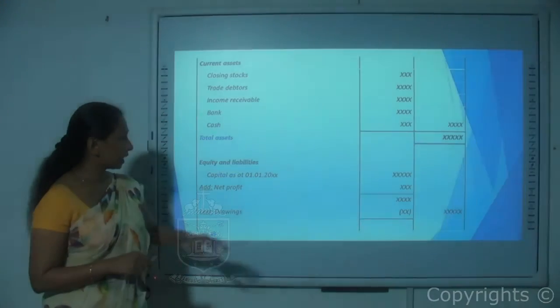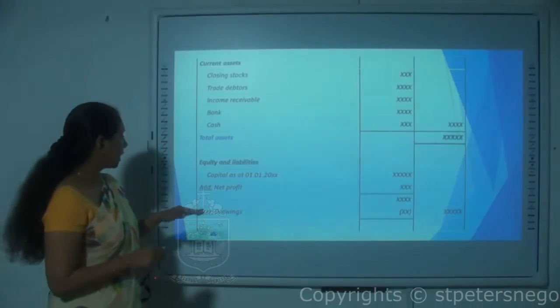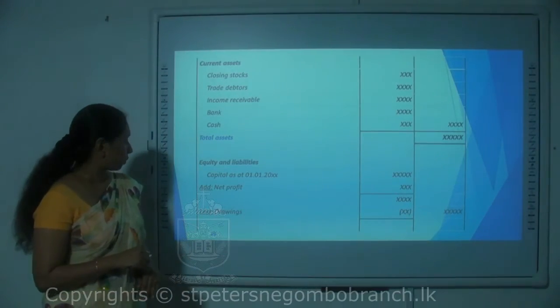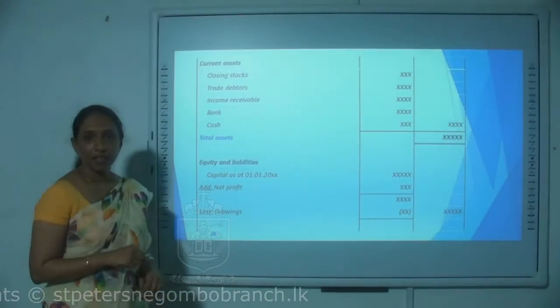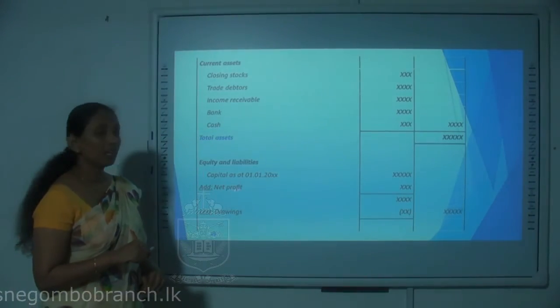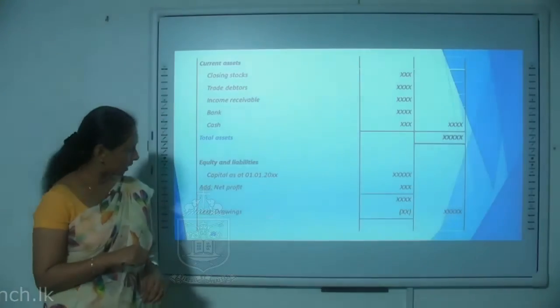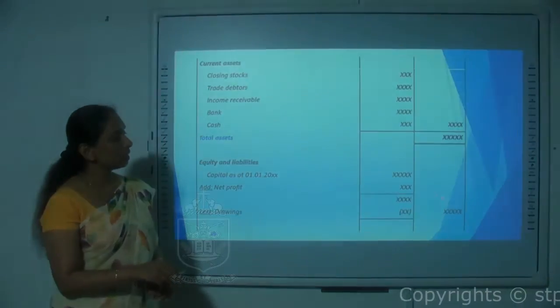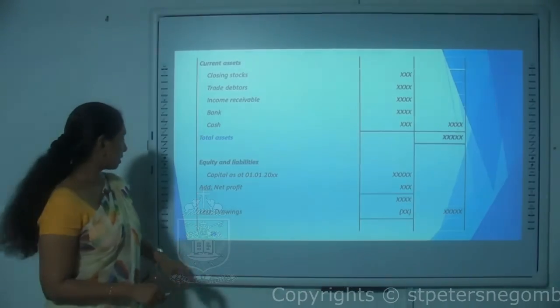Thereafter, we will mention the items which reduce the owner's capital. So here we have drawings. If by any chance it is a loss instead of a profit, it will come here. So then the subtotal will be taken to the second column.